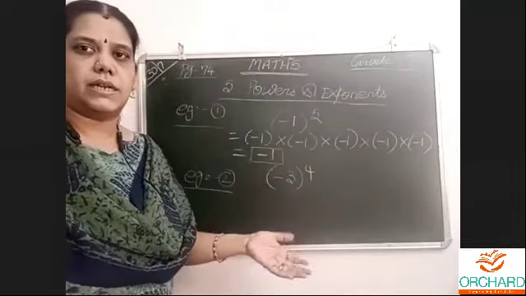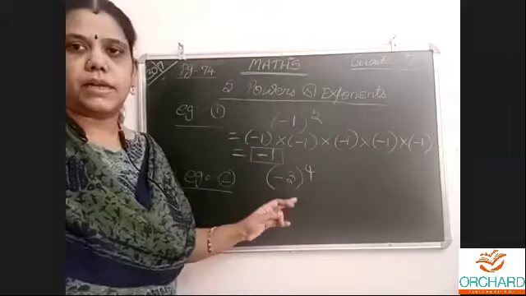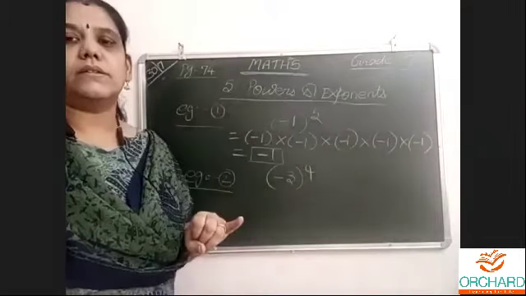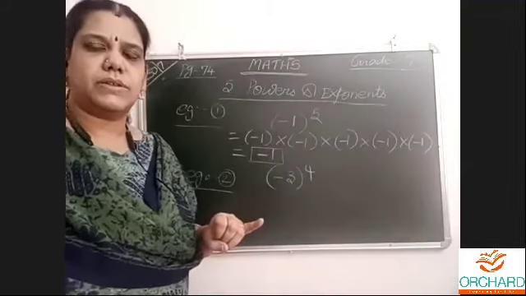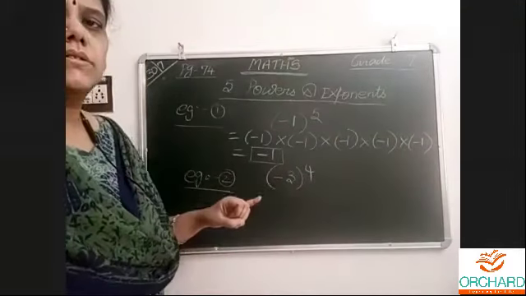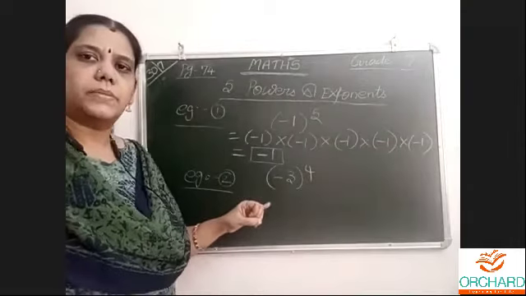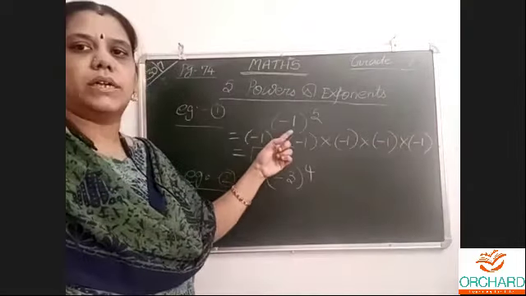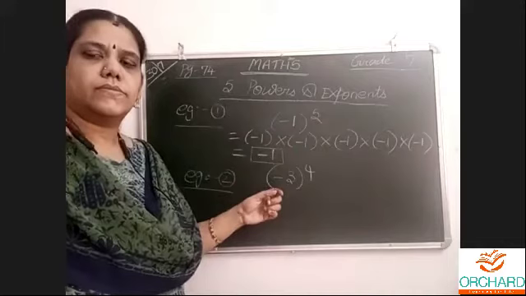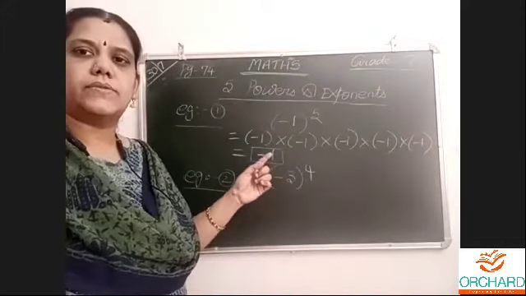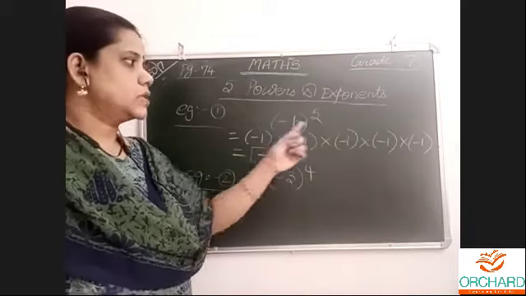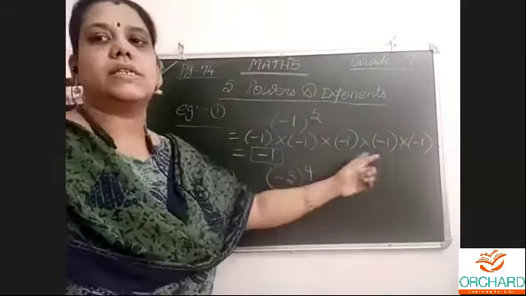Answer is positive only. For a negative number, if the power is even, then... Ma'am, I can't understand one more. Which one? Which one are you talking about? This is an example, minus 1. So minus 1 power 5. Listen carefully, you will understand everything. So 5 means 5 times it is repeated.